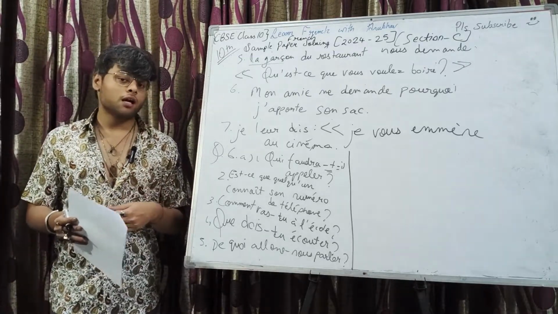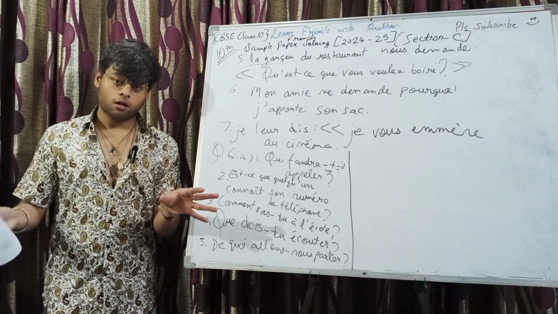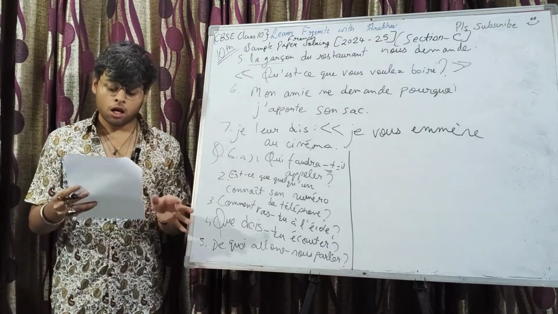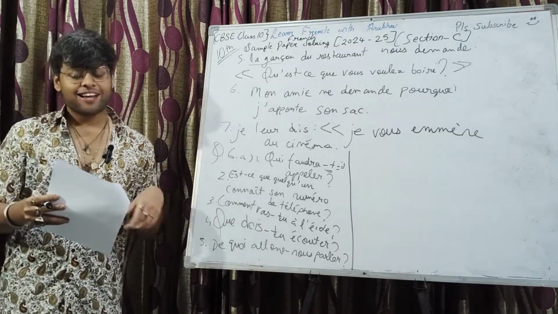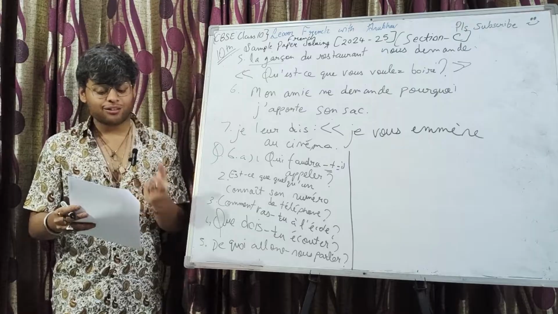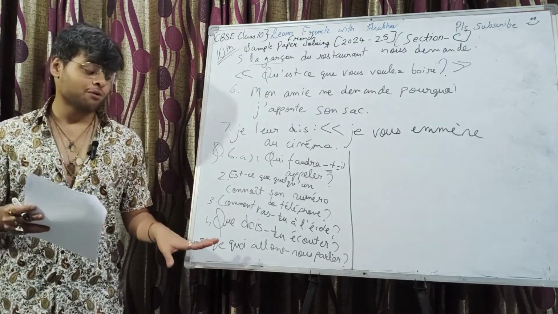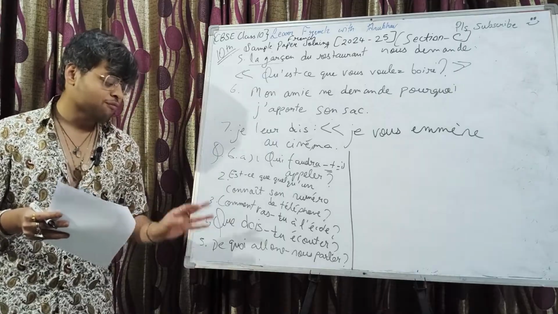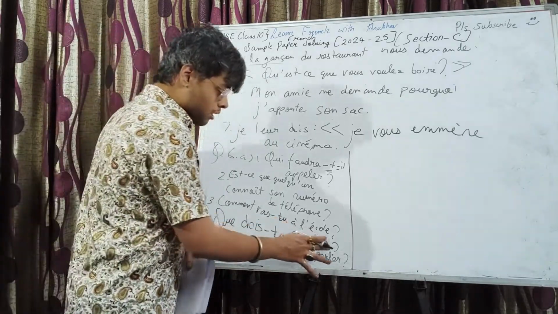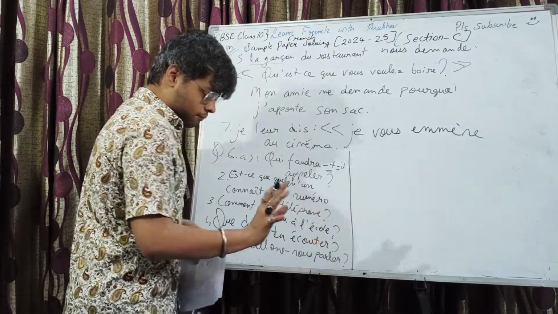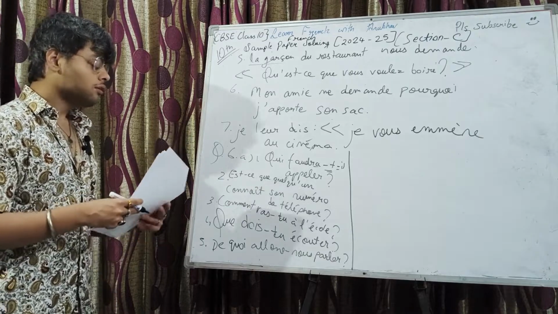Another scenario would be that this group of people is asked by someone, quoi allez-vous parler? About what you are going to speak. And the reply will be the same. Nous allons parler de cette situation. So in this case, specifically, you can format it vous as well, and you can format it nous as well. Both are correct. This is not an accent, this is a full stop. Okay. Fine. Sixth B.